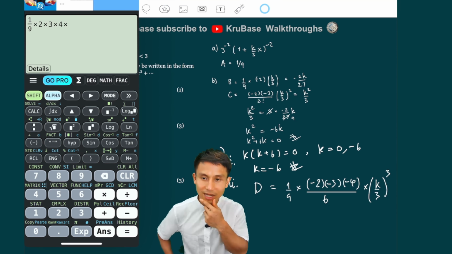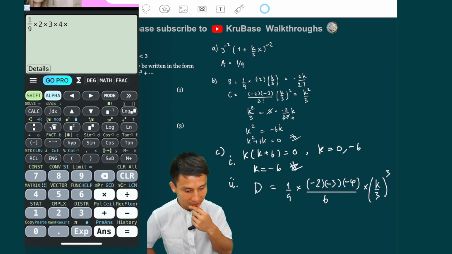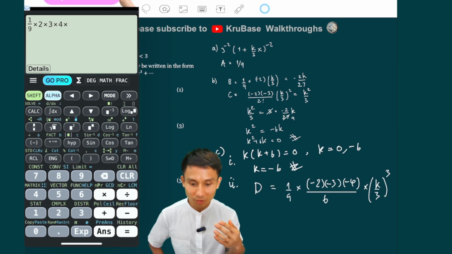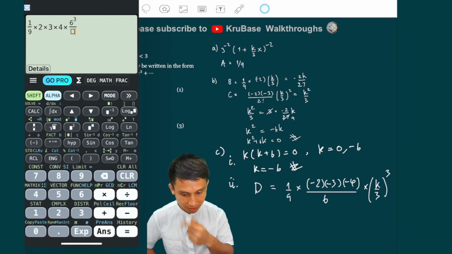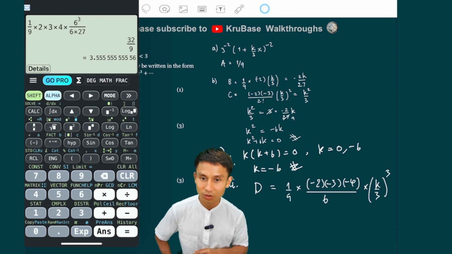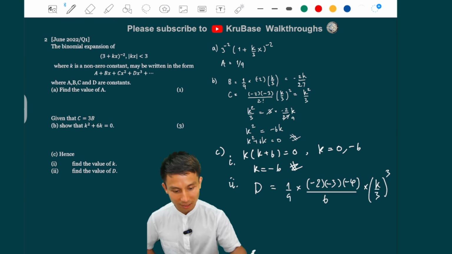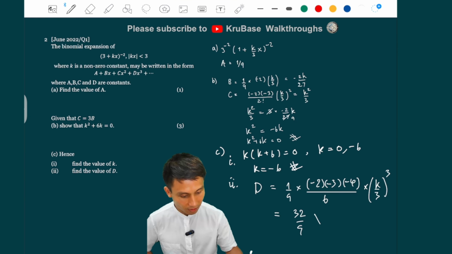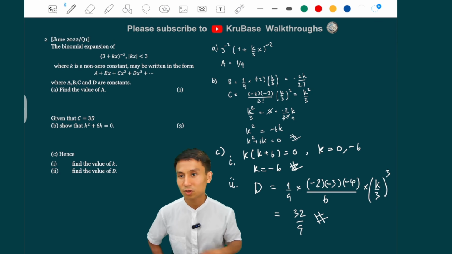Now, if we consider the signs, there are 3 negatives from the minus 2, minus 3, and minus 4. And there are other 3 negatives in the brackets because k is minus 6. So they all cancel to positive. So I'm not going to put any minus sign there. And now knowing that this is 6 to the power of 3 divided by, so we already have the 9 there. So the 6 down here and also the 27 down there from the 3 cubed. And that is just it. So the constant d is just then 32 over 9, right? Yeah, let me check again. Yep. Okay, so that's it for binomial expansion.